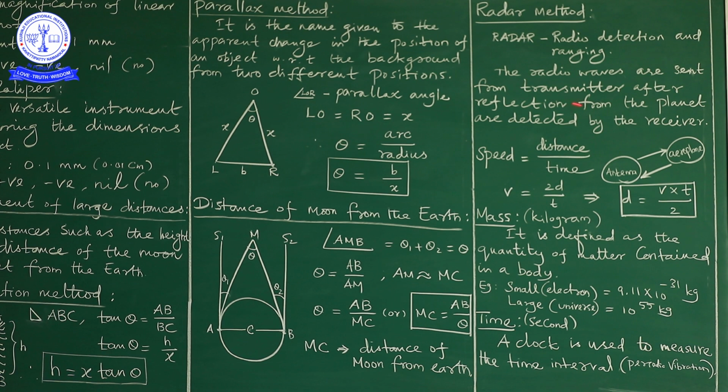Is it? Of course. So what will happen in the radar method: the radio waves are sent from the transmitter, and after reflection from the planet they are detected by the receiver. Here we need two things, as you see in this diagram: the antenna and the aeroplane. The antenna is the transmitting antenna as well as the detecting, that is, receiving antenna. In some places the antenna acts as a transmitter as well as a receiver, so we can simply call it a duplexer.